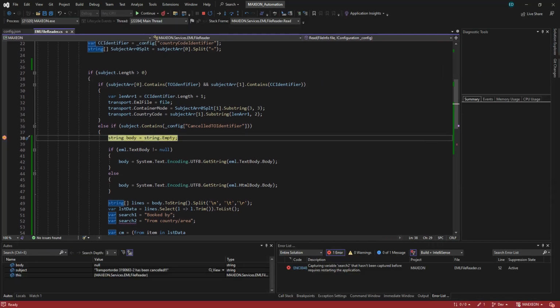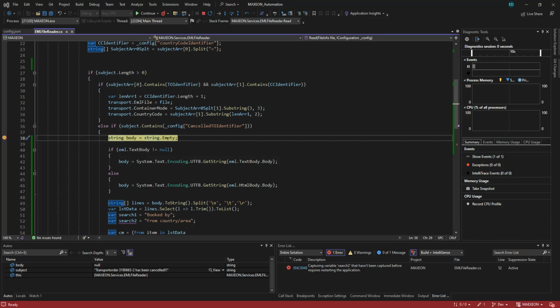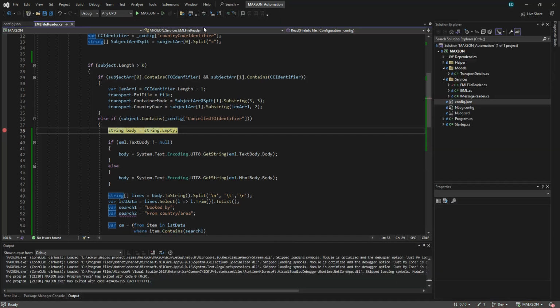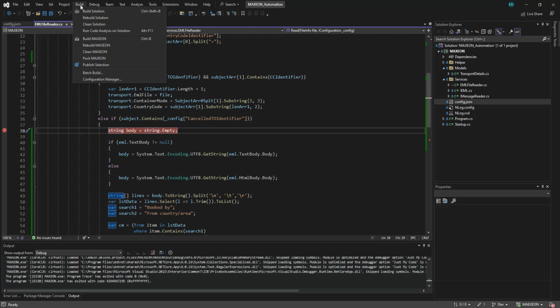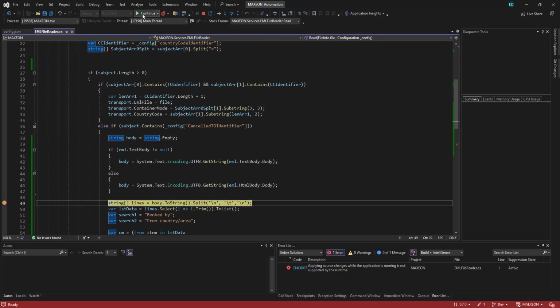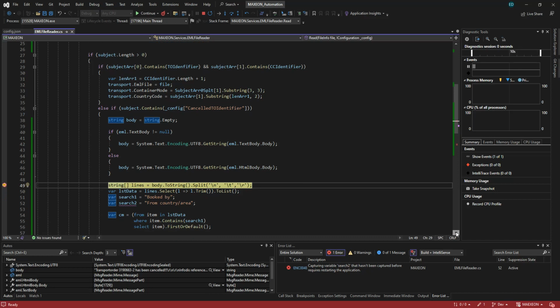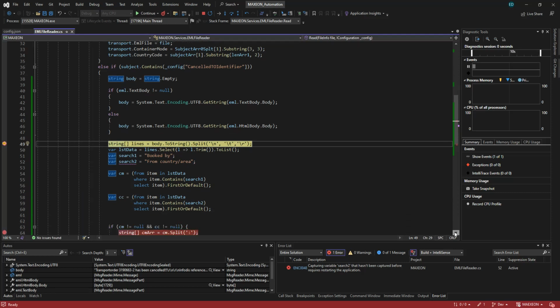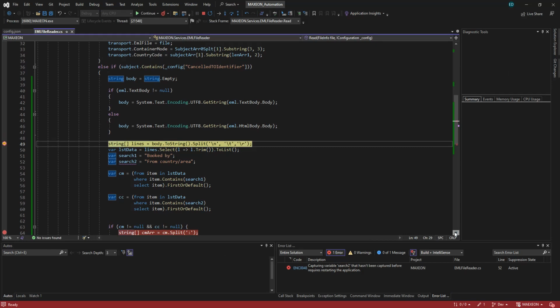What is happening? The reload is... What?